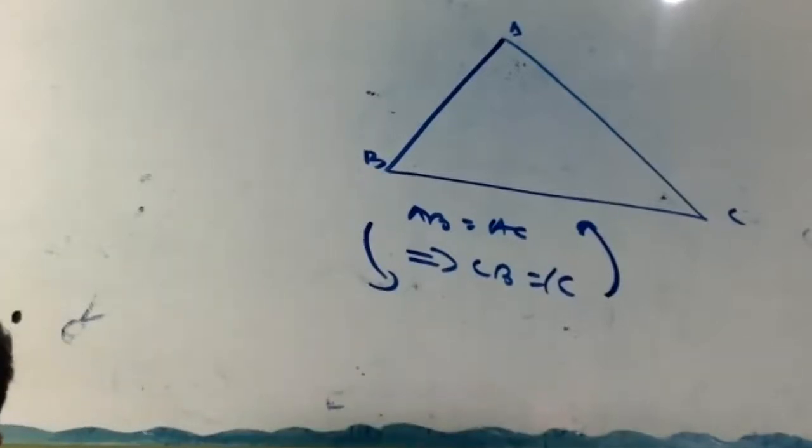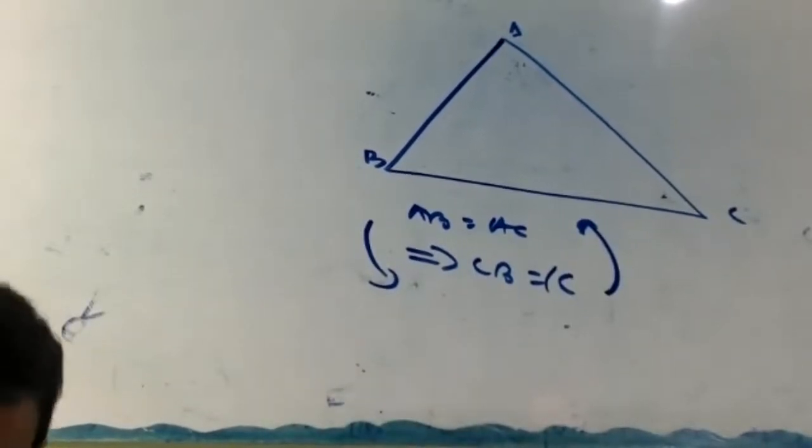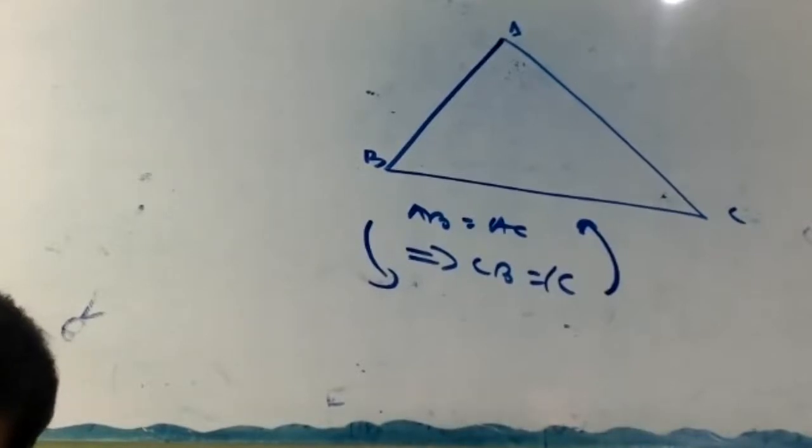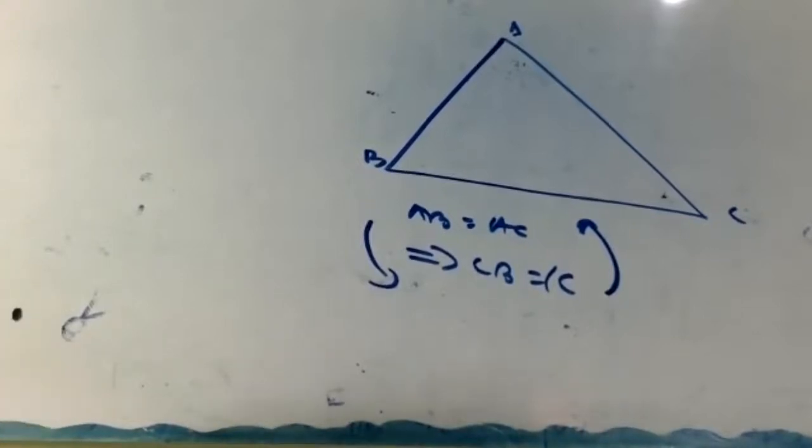Okay, draw the figure. Then, given: in triangle ABC, angle B equal to angle C. To prove: AB equal to AC.